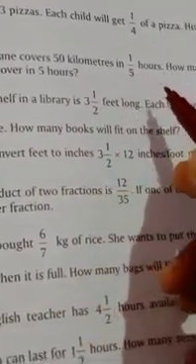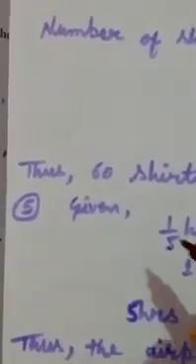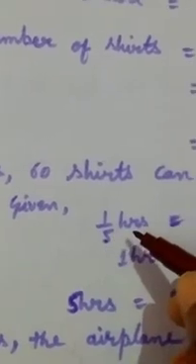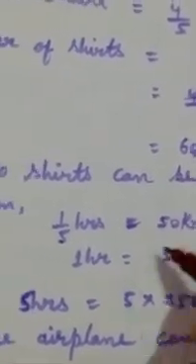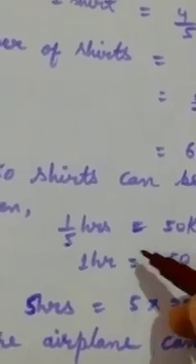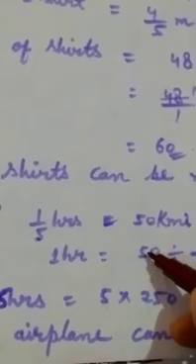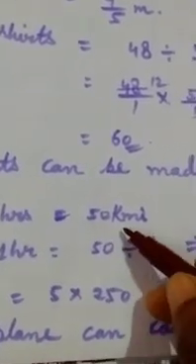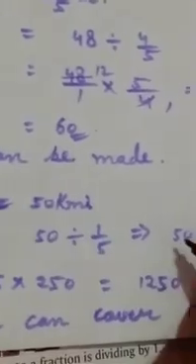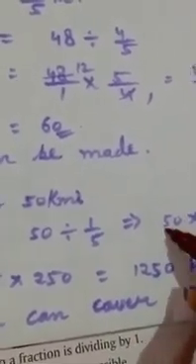Question number 5. An aeroplane covers 50 kilometers in 1 by 5 hours. How many kilometers can the airplane cover in 5 hours? See the solution. In the given part, you have to write 1 by 5 hours equal to 50 kilometers. 1 hour equal to, for finding the 1 hour, what we have to do? We have to do the division. So divide 50 by 1 by 5. Here, no denominator, we have to take 1. 50 upon 1.